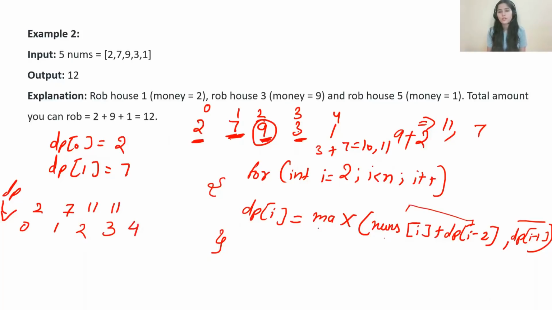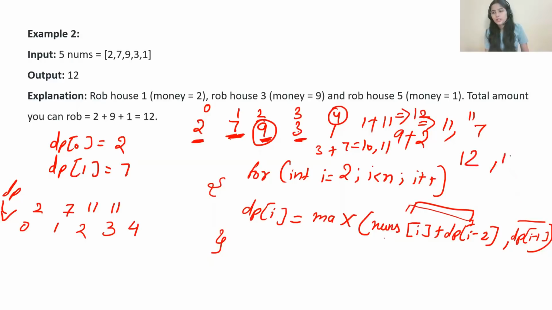Now we have dp of 4. So I value is 4, 4 less than 5, the condition is still true. So for dp of 4 we have the maximum of nums of I, nums of 4, that is 1, plus dp of 4 minus 2, it means dp of 2. At dp of 2 we have 11. So 11 plus 1 is going to give you 12. And if you are choosing dp of I minus 1, that is dp of 4 minus 1, dp of 3, dp of 3 is 11, right? So this is giving you 12 and dp of I minus 1 is giving you 11. So which is maximum?